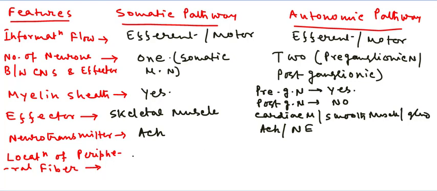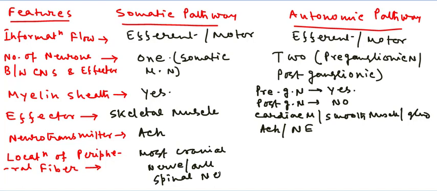Location of the peripheral fibers: most cranial nerves and all the spinal nerves. Since they are part of the peripheral nervous system, you know the cranial nerves originate from the brain and the spinal nerves originate from the spinal cord. For this reason, the somatic pathway consists of most cranial nerves and all spinal nerves. And the autonomic nervous system also consists of most cranial nerves and all spinal nerves.